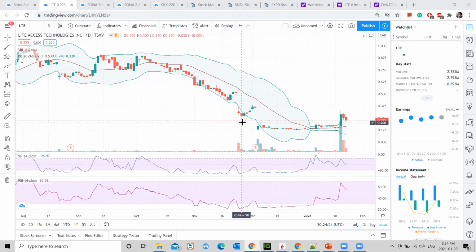Yes, so what I was looking at, 0.5, is where I would take off my profit, because this last gap down has already been covered. Now the previous gap has to be covered from 0.43 to 0.5. 0.5 would be the first resistance that I would look at. Yes, sir, absolutely. So I was looking that in the next uptrend, when it starts going up again, it would try to cover this gap. So minimum, I'm expecting it to touch 0.43, 0.45, and as you said, the target is 0.50.